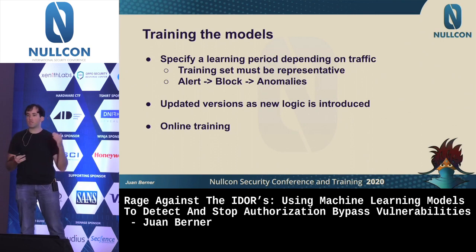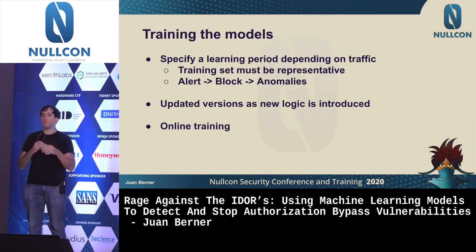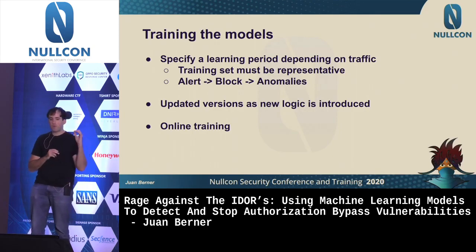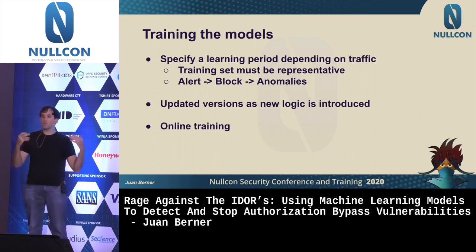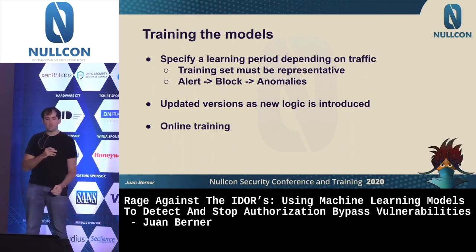And one thing you can do is just start watching for errors, and once those errors start disappearing, you might say, okay, my model has learned enough at this point. Then you might want to start going from alerting to blocking when detecting anomalies. So you don't want to start from blocking at the start. And in some cases, as the one I showed for detecting columns which should have an authorization path, you might want to start with alerting only.